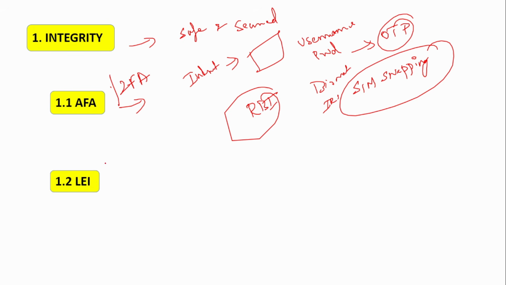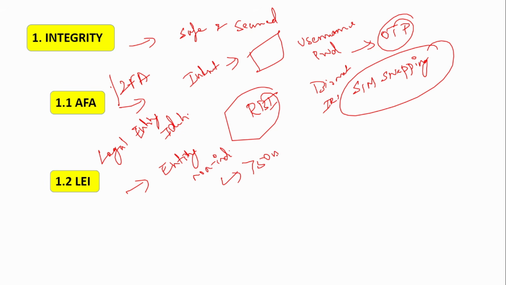Next is legal entity identifier. LEI is legal entity identifier. This was also introduced by RBI. So what is this LEI? For any transaction made by an entity that is non-individual, if the transaction value is more than 50 crore, then that entity should have a legal entity identifier, so that it will be easy for the RBI to track such huge transactions in the future.